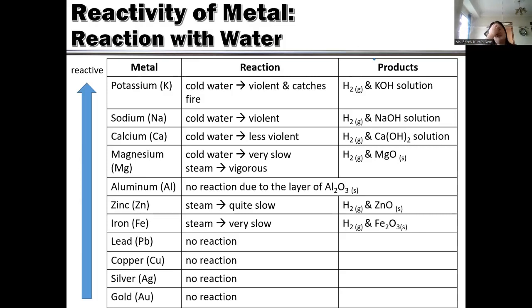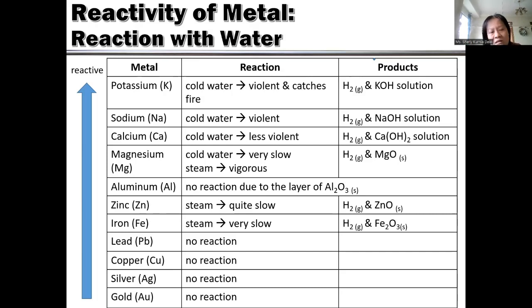Even though magnesium can react with cold water, it is very slow. Therefore, they make oxide, not hydroxide, because they don't have enough strength to pull hydroxide. They only pull the oxygen.